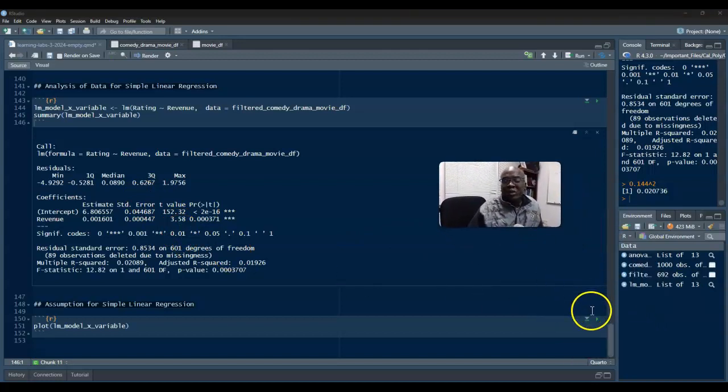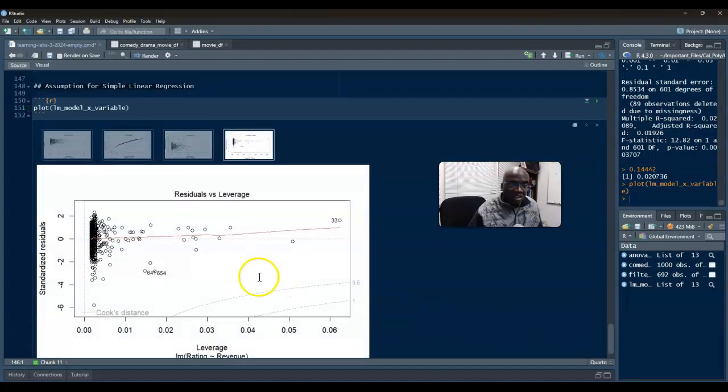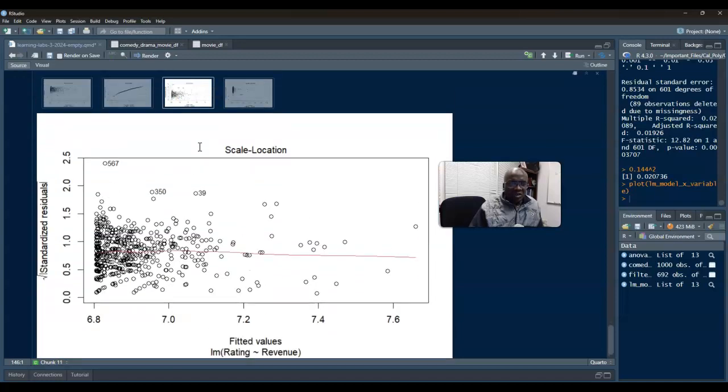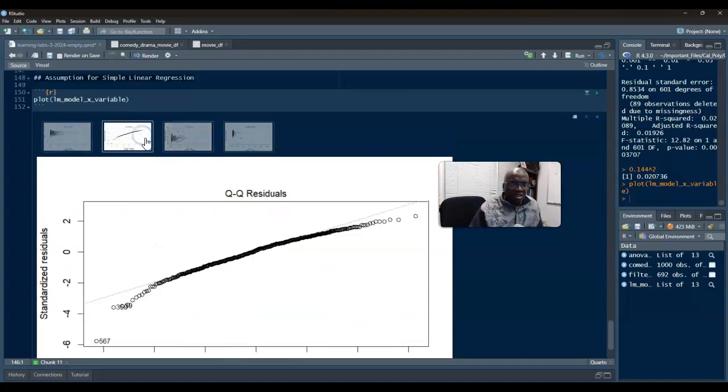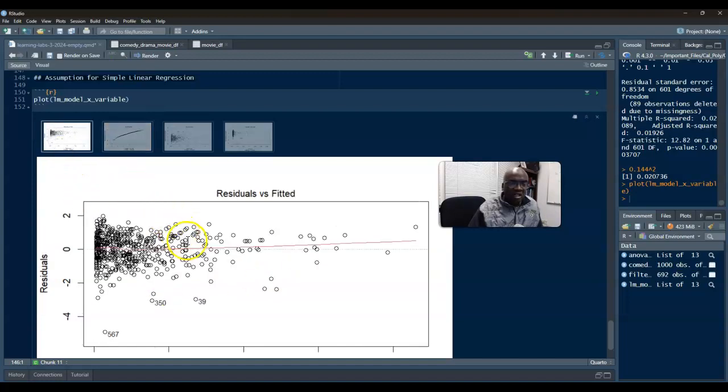There are some regression assumptions. I hope that we've gotten this far in class. We only have Tuesday and Wednesday this week. We probably didn't get this far, but this just allows us to view the assumptions for simple linear regression. So every single statistical technique has assumptions. This is residual versus leverage. We're going to brush upon that. Scale location, we're not going to talk too much about that, but here, the QQ line of our residuals, we want most of our data points to be close to the line to say that the residuals follow a normal distribution. And then finally, our residual versus fitted.